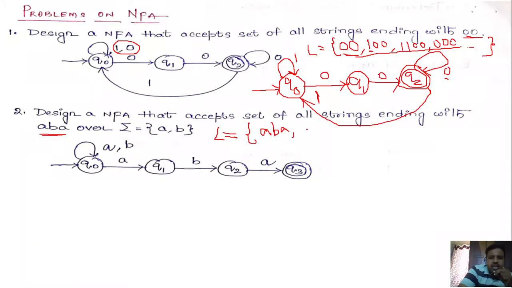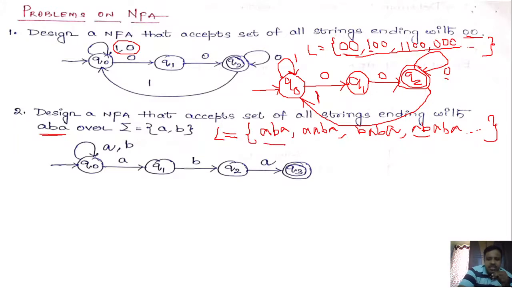At the beginning it may have any A's, any B's. Another possibility is A, B, A, B, A. Next, it may have any number of B's at the beginning, so B, A, B, A. Next, you may have an A, B combination at the beginning, followed by ending with A, B, A. By seeing those language properties, we are able to determine the number of states required.